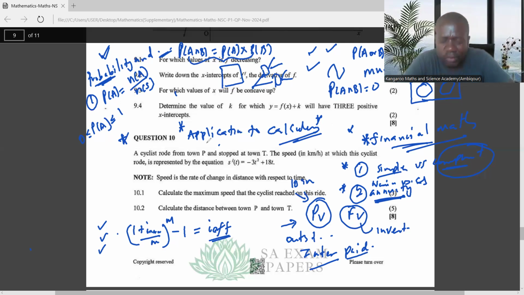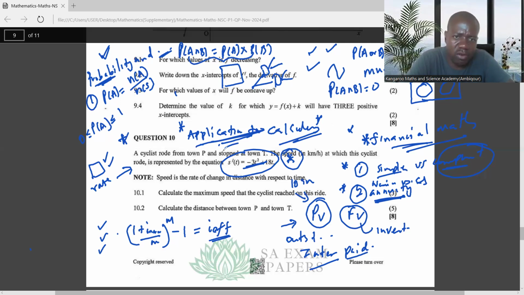Then when you are done with preparing probability and counting, that's where you can go to the application of calculus. Under the application of calculus, try to understand the different kinds of shapes in terms of areas and volume. Then go to the rate of change. Since they've asked about the rate of change, they can go to optimization in terms of volumes and surface area. There's a video that I have actually created on volume.